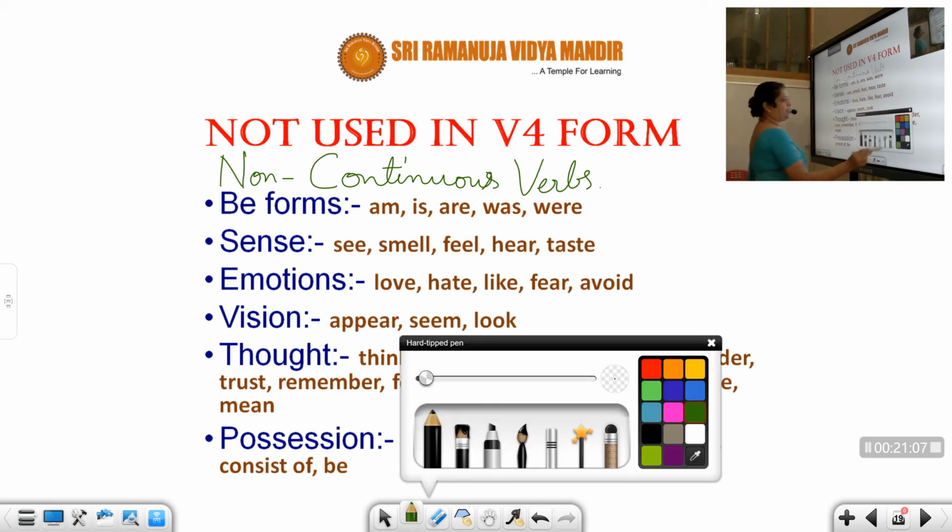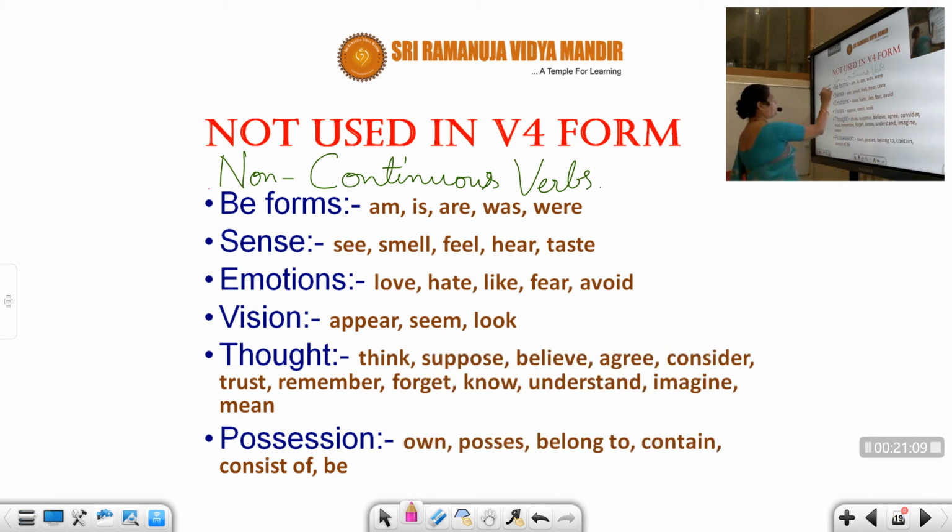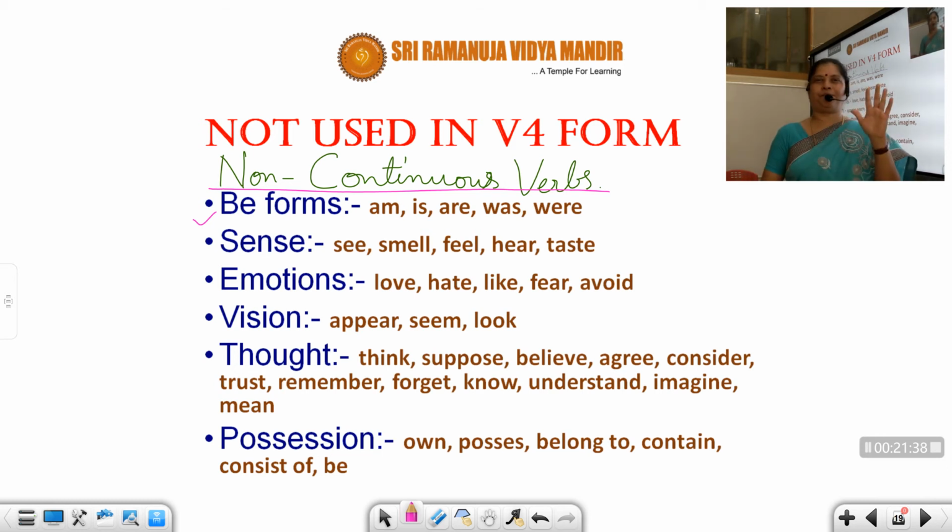These are non-continuous verbs. We call them non-continuous verbs, or verbs which are never used in V4. V4 means V1 plus ing. We will see what they are. The first point is be forms. You will never say aming, easing, aring, wasing, worring. Am I right? There is no ing form for these.